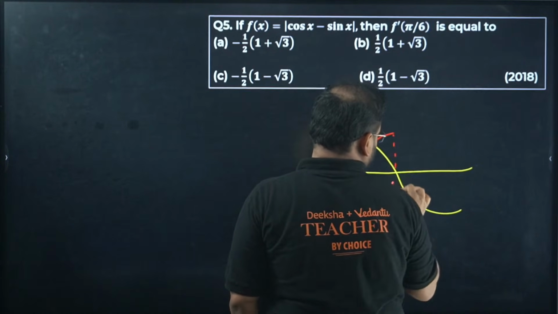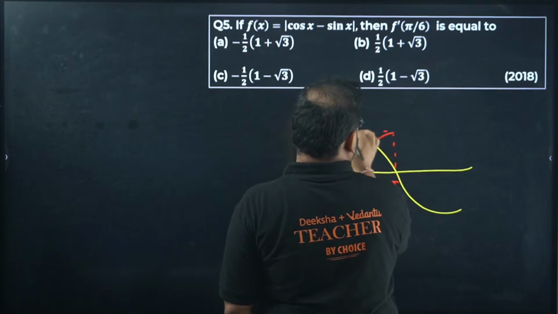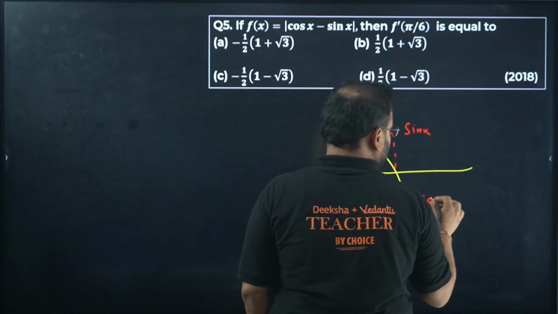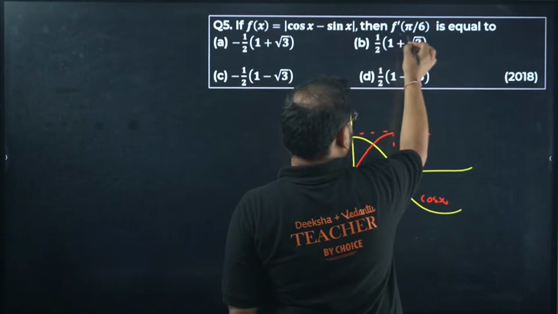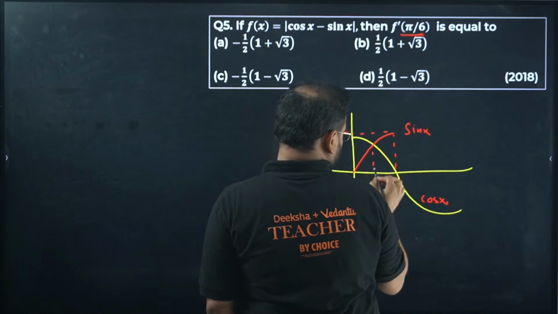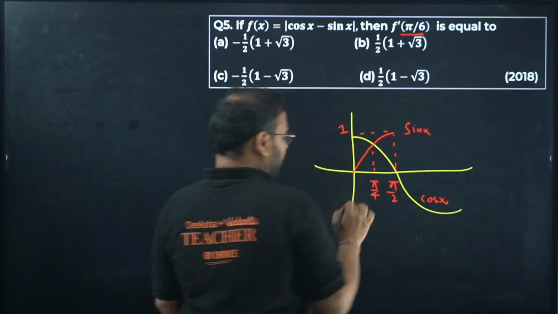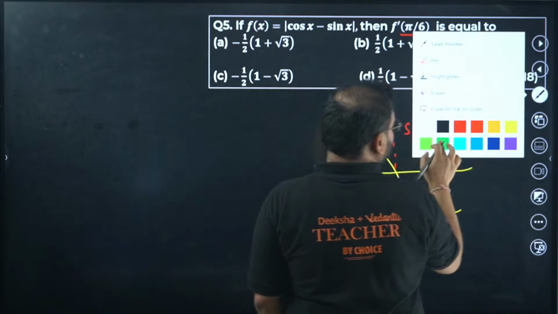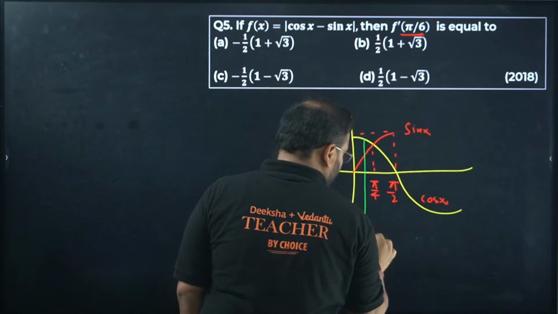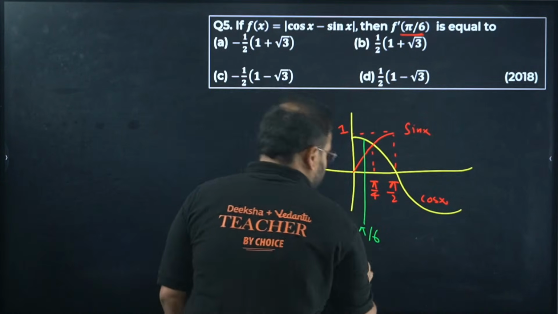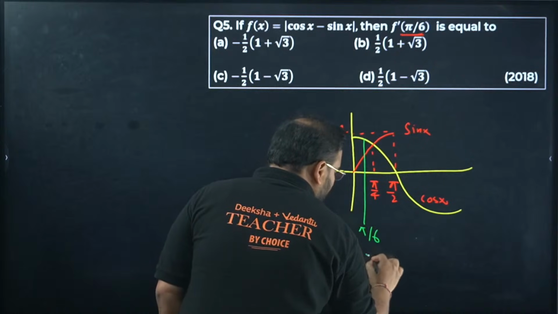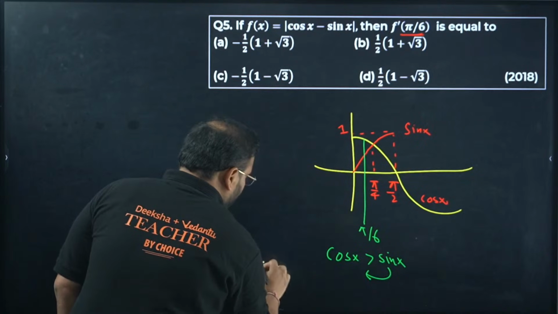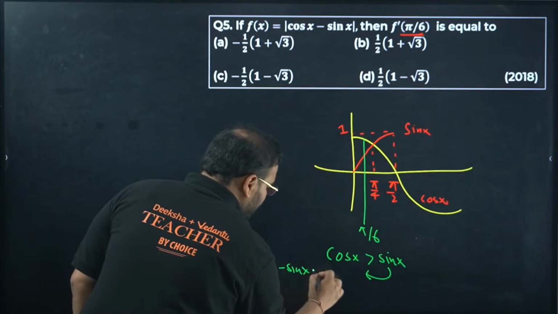This value is pi by 2. This value is 1. So this red one is your sin x. This is your cos x. I'm looking for derivative at pi by 6. This value is what? Pi by 4. Pi by 4 is 45 degrees and pi by 6 is 30 degrees. Means pi by 6 will be somewhere here. This is going to be your pi by 6. Clearly at pi by 6, your cos x is more than sin x. Move on this side. You get cos x minus sin x is actually more than 0.